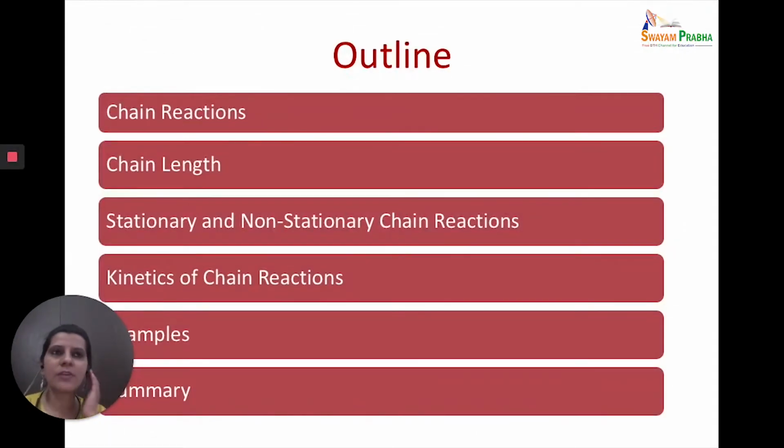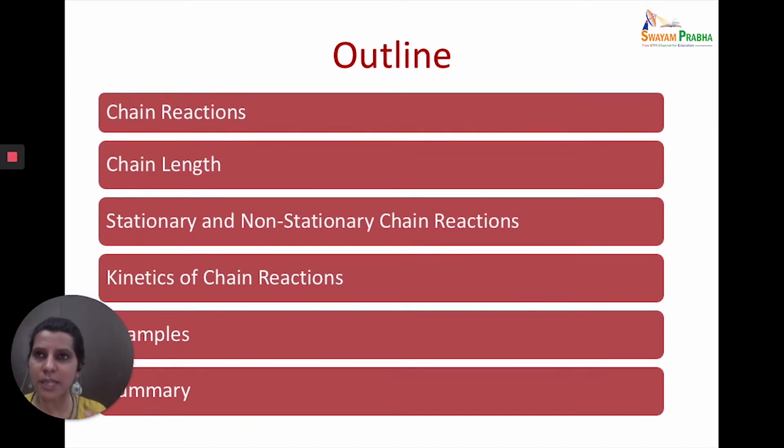So, till now we have studied about the reaction kinetics, the rate law, the rate of the reaction, order, molecularity. In the previous class, we talked about what are steady state approximations and how they can be used to deduce the rate law for the complex reactions in which there are multiple steps involved. Now today we are going to continue with the same but a different part of the complex reactions, which are called chain reactions.